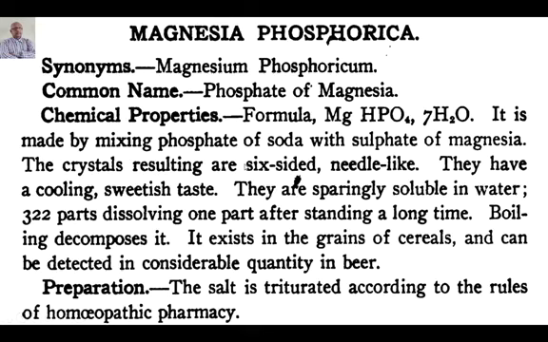We'll go ahead today with one of the important remedies, again very common in our day-to-day practice, which we can use. That's why Mag phosphoricum or Magnesia phosphorica is a very important remedy in day-to-day practice. The formula and everything is there on the slide. I will not go into the details about it. The only thing is that it exists in the grains of cereals and can be detected in considerable quantity in beer. This salt is saturated according to the rules of homeopathic pharmacy. That is not essential at present because everyone knows that.